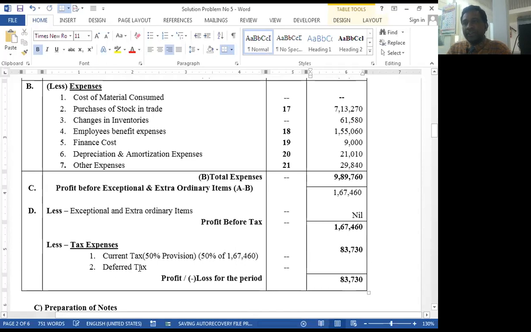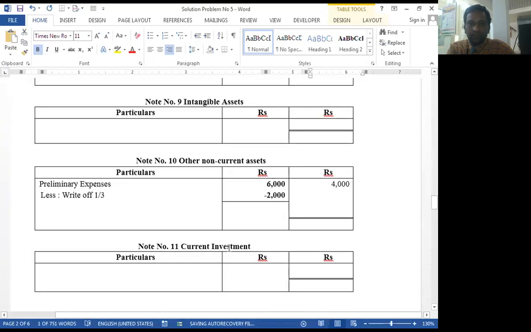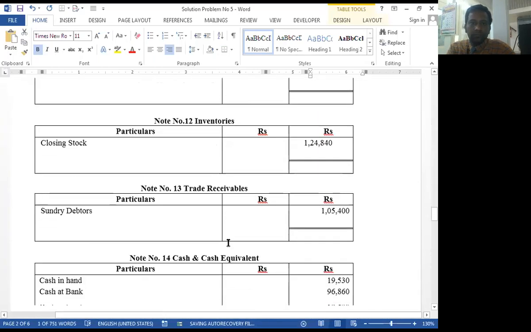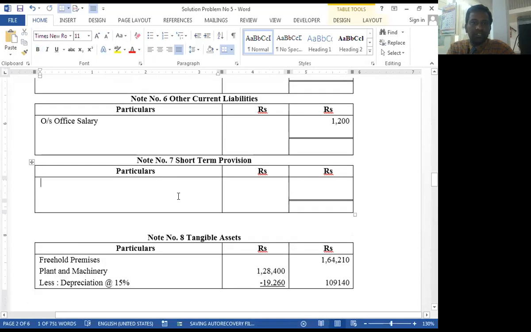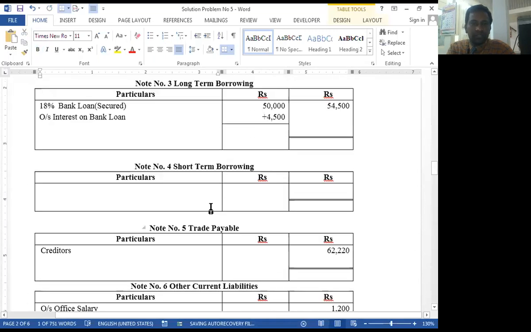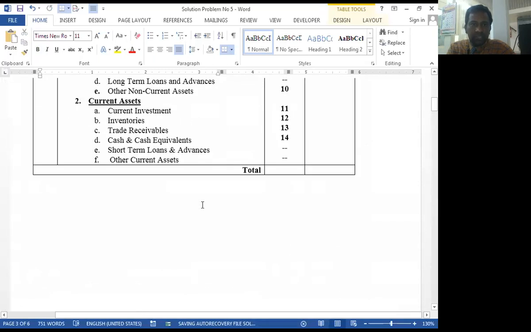Provision for taxation, it is a provision, that's why it becomes a liability, and we have separate notes in this regard, that is short-term provisions. See here. Short-term provision. Notes number 7 under the heading balance sheet.